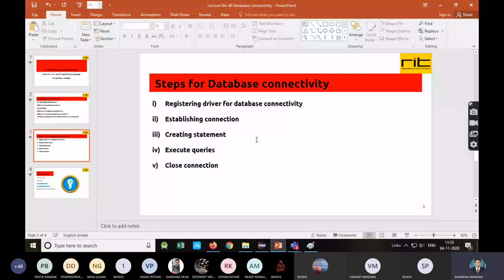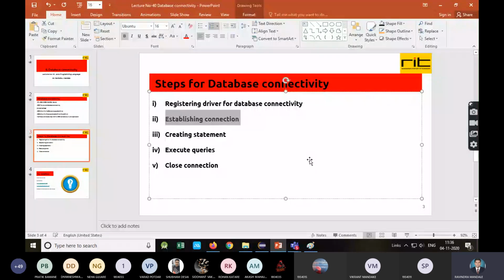Second, now that we have registered our driver, what do we need to do? We need to establish the connection. That is, you need to connect your Java application with the DBMS. Now what is meant by establishing a connection? You need to specify where your database is present. It is possible that my MySQL database is present in another country, so I should know the IP address of that machine where the database is located, and I should know the port number of that database. These are the two things required.